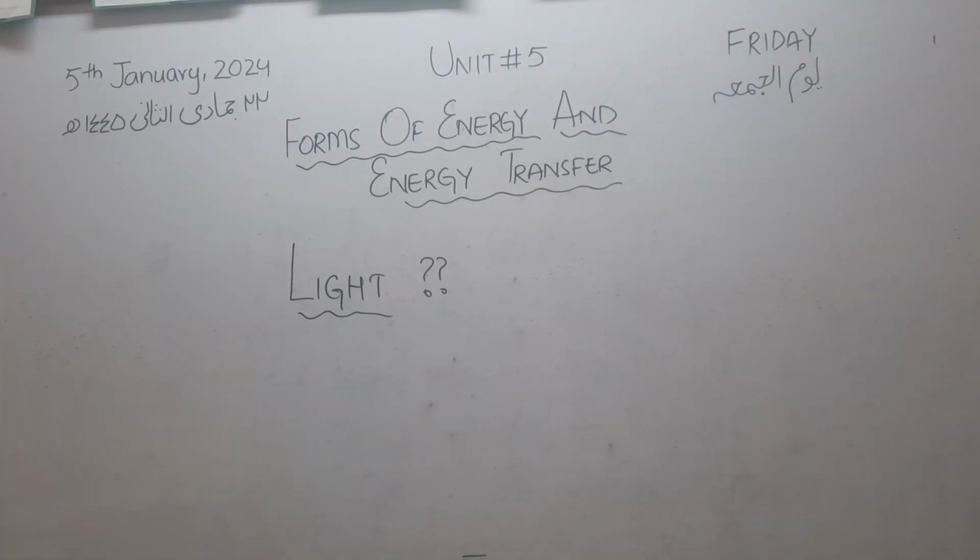Good, that is the sun. The sun is the source which gives us a huge amount of light energy, and it is also giving another form of energy.